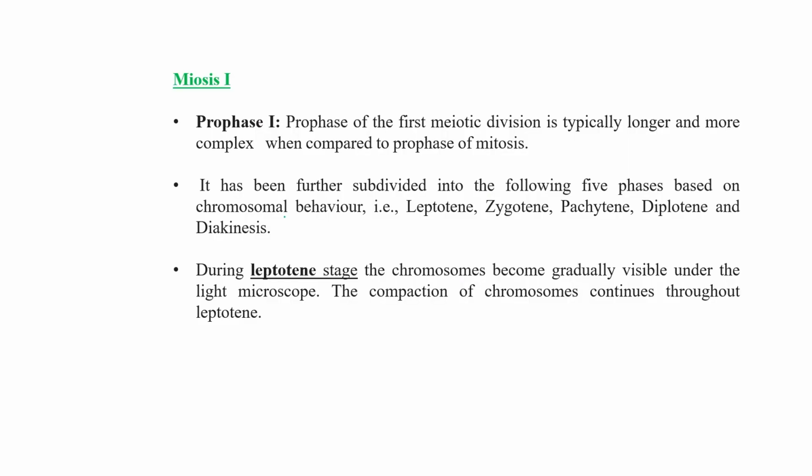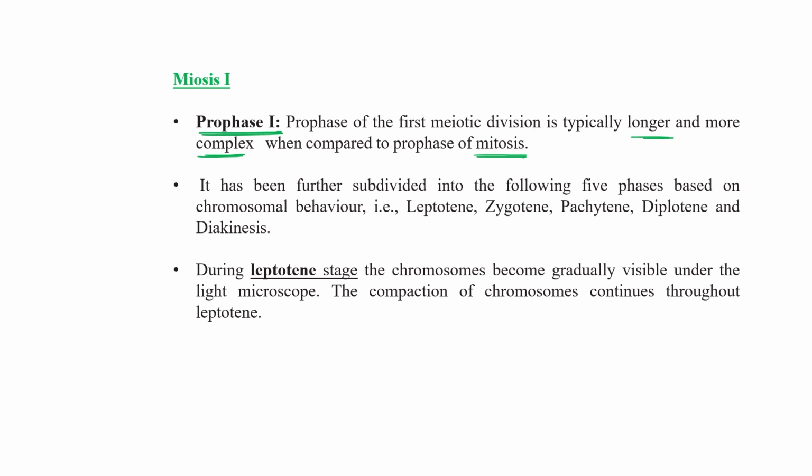Now let's discuss all the events one by one. So in meiosis 1, this is the prophase 1. Prophase of the first meiotic division is typically longer and more complex if we compare this prophase with mitosis, because there is no crossing over, no recombination during mitosis. That's why the progeny or offspring cells are exactly identical to their parent cell.